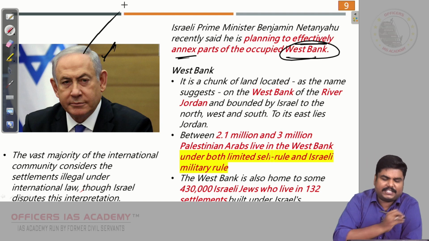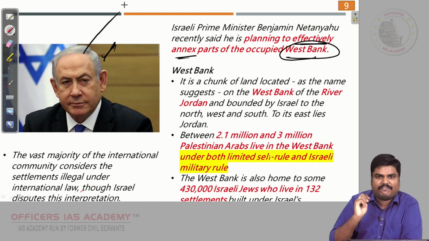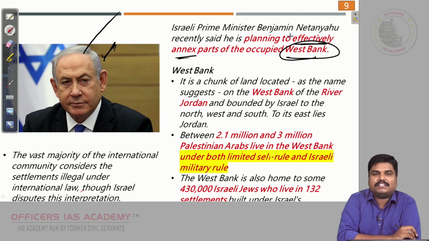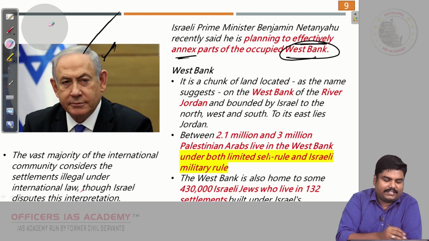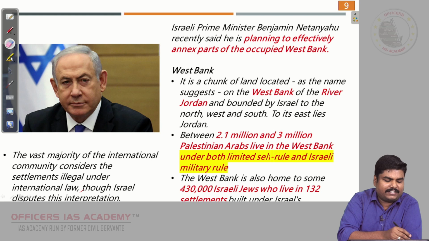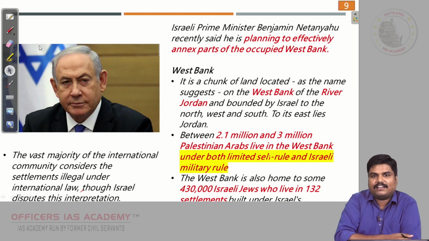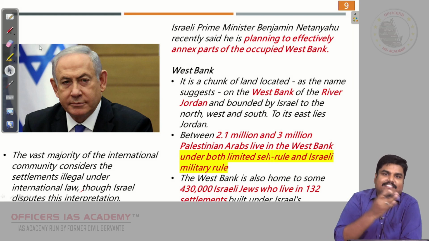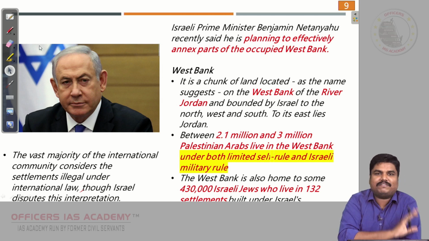He openly says that he plans to effectively annex parts of the West Bank region.